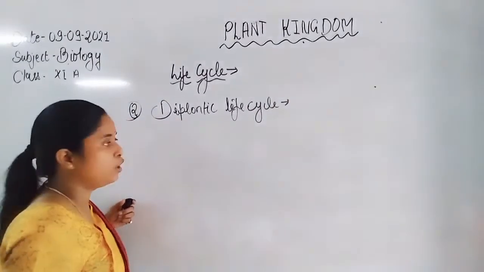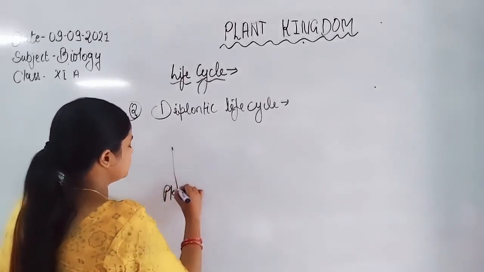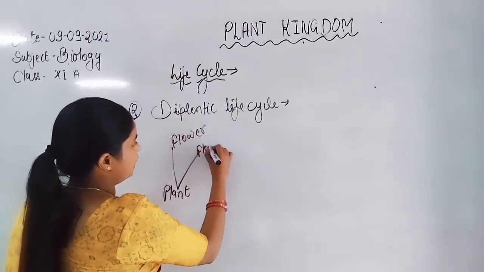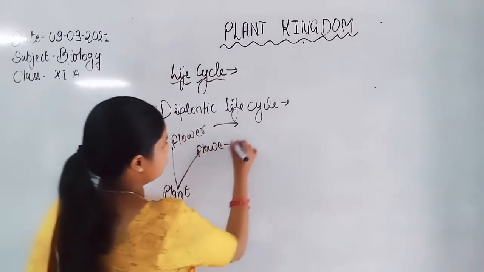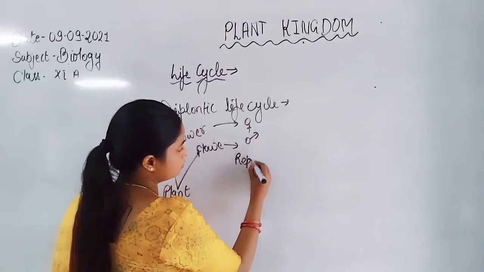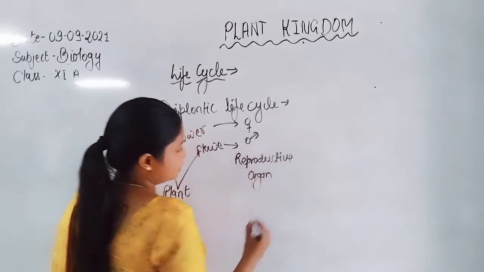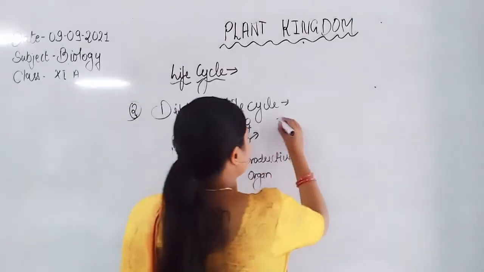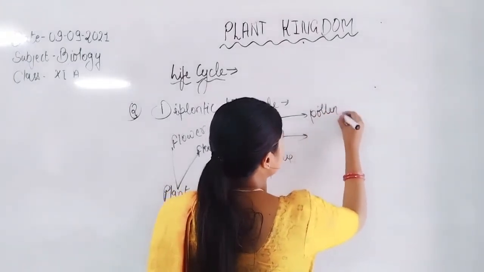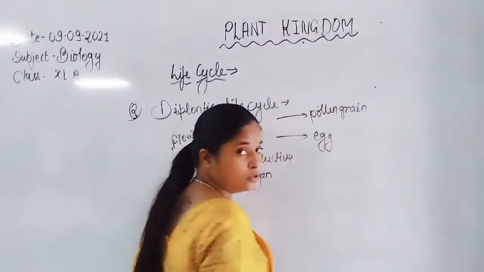In the diplontic life cycle, the plant forms flowers. For example, flowers have male and female reproductive organs. The male and female reproductive organs bear pollen grain and egg or embryo sac.